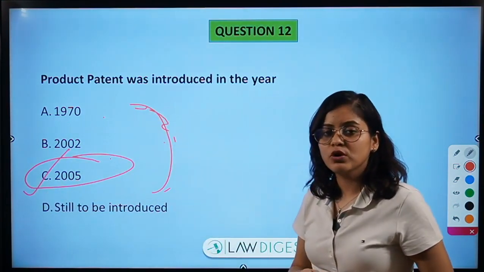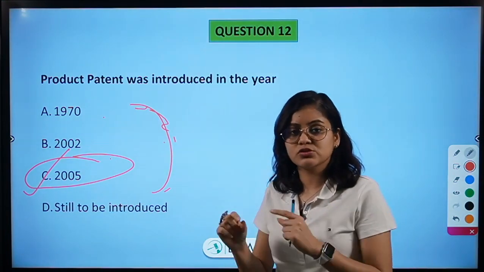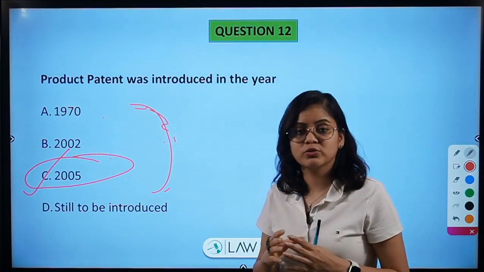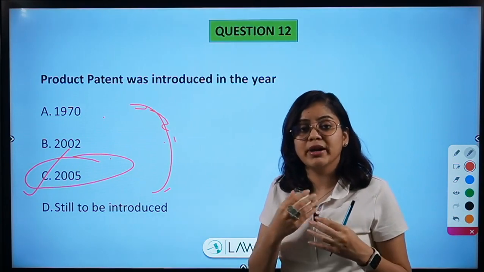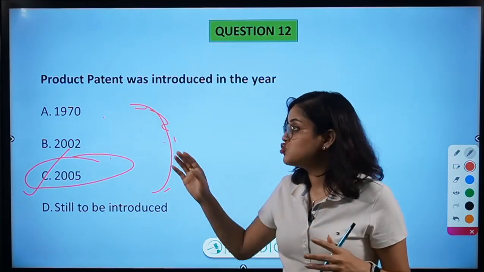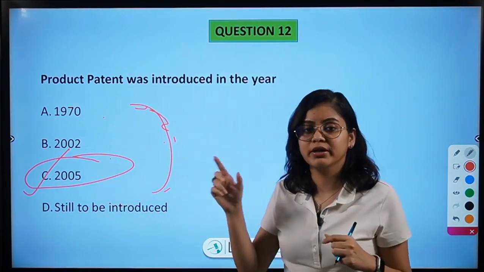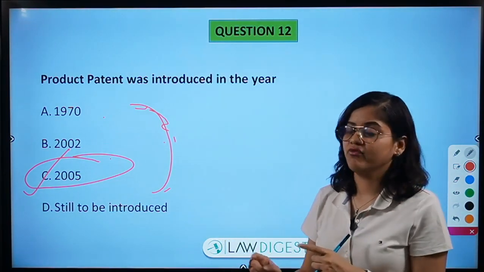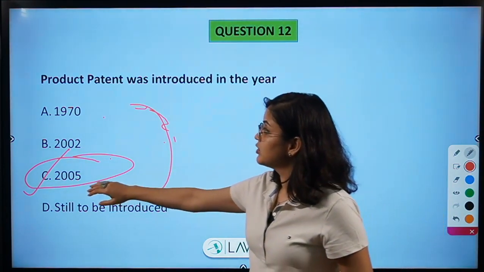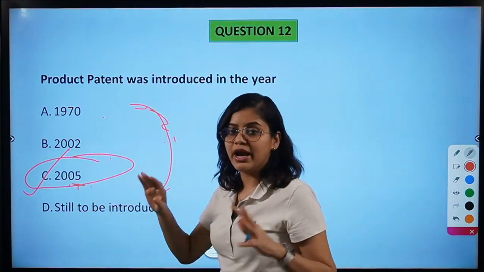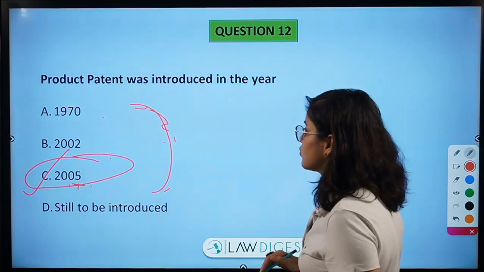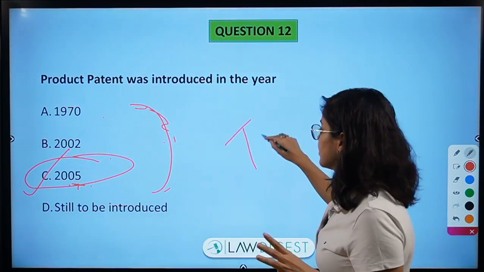Earlier, what used to happen was only the process through which a product had been made. So it was said that if there is any medical product or a chemical product, the process through which it has gone, that process only could have been patented, not the product itself. But in 2005 the product patent was introduced and now our Patent Act was in compliance with the TRIPS agreement.